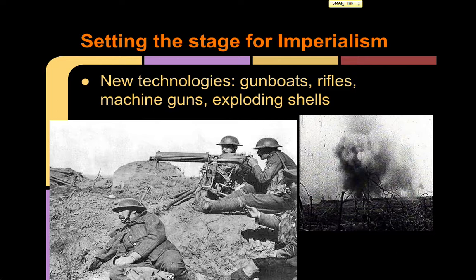Now, what will set the stage for imperialism? What will set it up to start occurring? It's very similar to exploration. New technology: gunboats, rifles, machine guns, exploding shells. Many of the European nations, as well as the United States later, will have better technology than other countries. They've advanced their technology, and when you're more advanced than somebody else, you can take them over and extend your power over them.